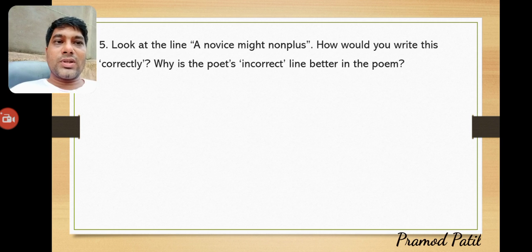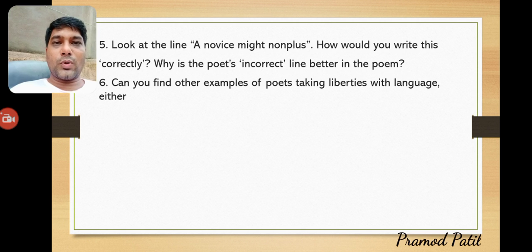Why is the poet incorrect in the poem? For more effect, it is a poetic license for the poet. It is one type of making it attractive, so that the reader should notice the line. Poets should keep in their mind about the line when they are making the mistakes. It is purposefully made by the poet. Okay, it does not mean that the poet did it by mistake. The poet thinks that whatever wrong he is writing, the readers will try to correct it, and they will search out various references to make it correct.